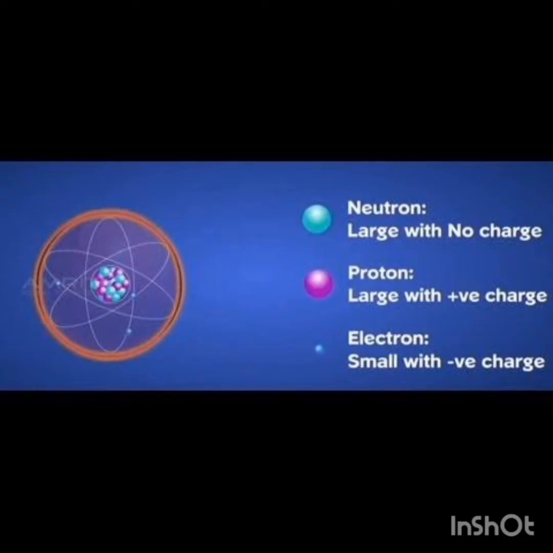What are the main subatomic particles of an atom? That is the proton, neutron, electron. And the proton carries the positive charge, the electron carries the negative charge. And what is the subatomic particle which carries no charge? It's the neutron.